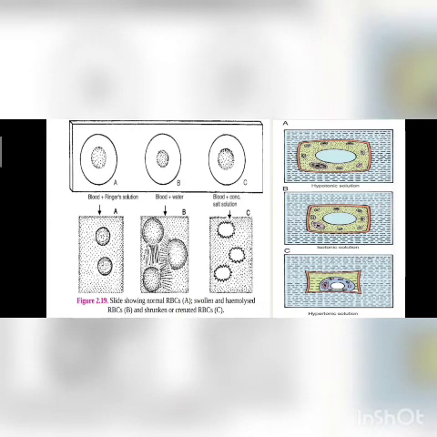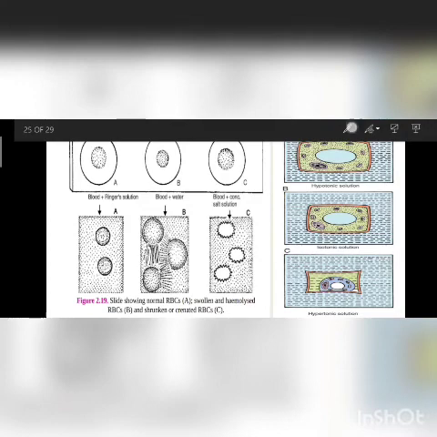Okay, now some of the examples. This is a very classical example. We have RBC, red blood corpuscles. So we want to see what the changes are if you put RBC in different types of solution. See, blood plus Ringer solution. Ringer solution is a type of solution which is specially made for the blood, in which the water content of the blood and the Ringer solution is the same.